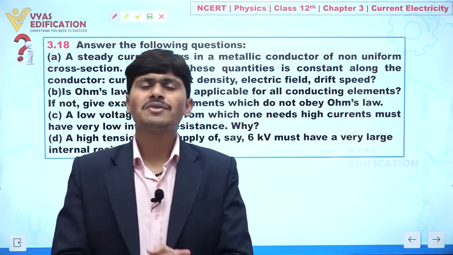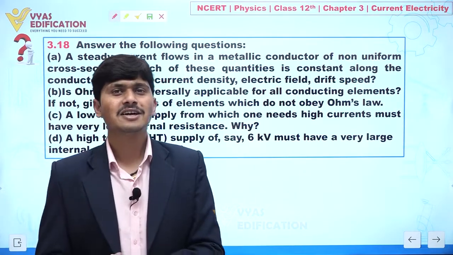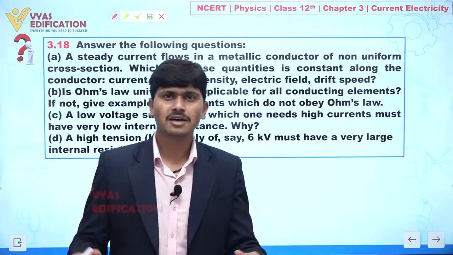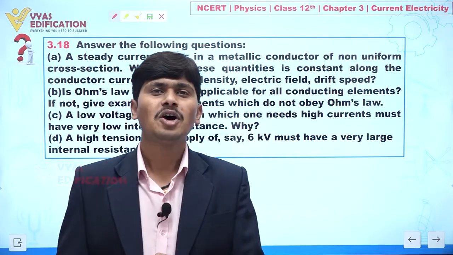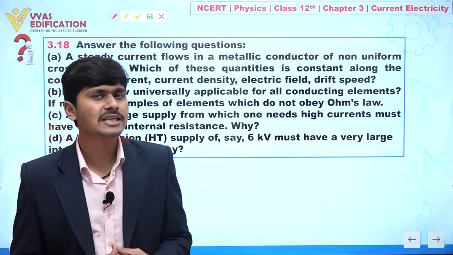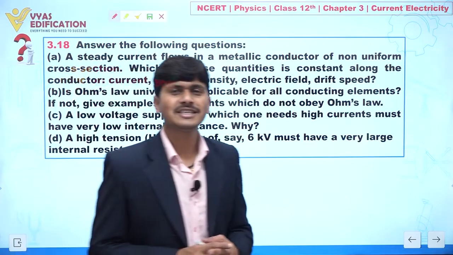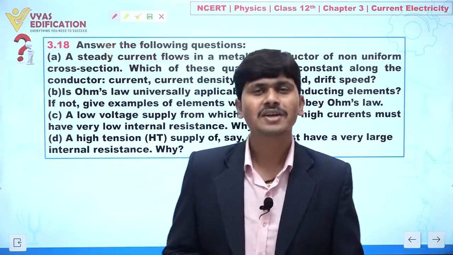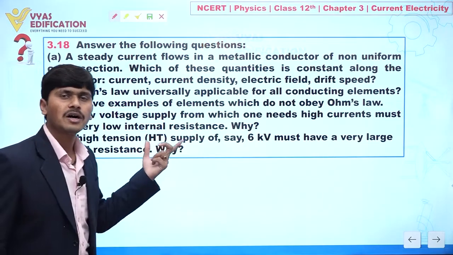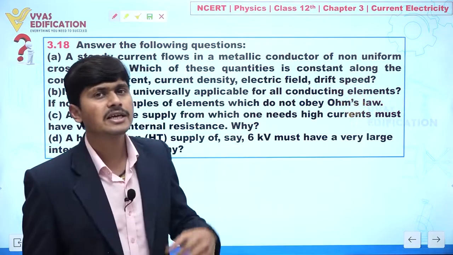If we talk about a vacuum tube, semiconductors, or a thyristor, in all these elements Ohm's law is not valid. Ohm's law is not valid means what? If we talk about IV characteristics, we are not getting an IV characteristic that is a straight line. So we can take examples like a vacuum diode, a semiconductor, or a thyristor.